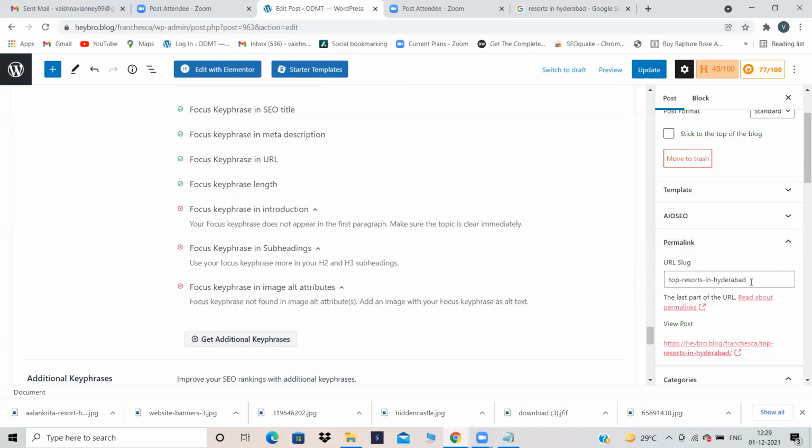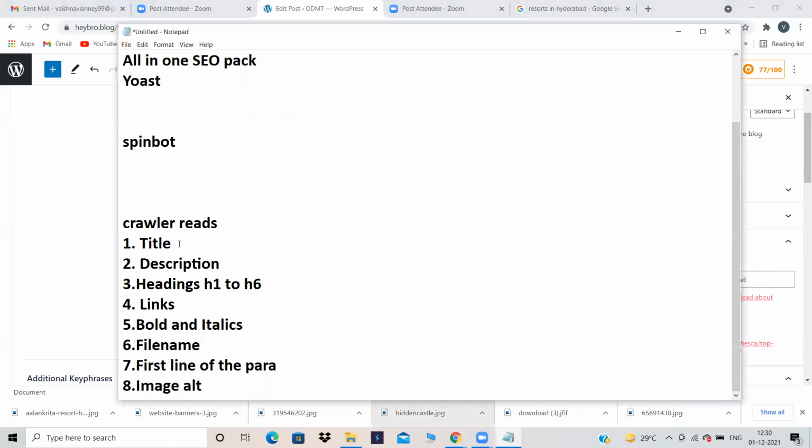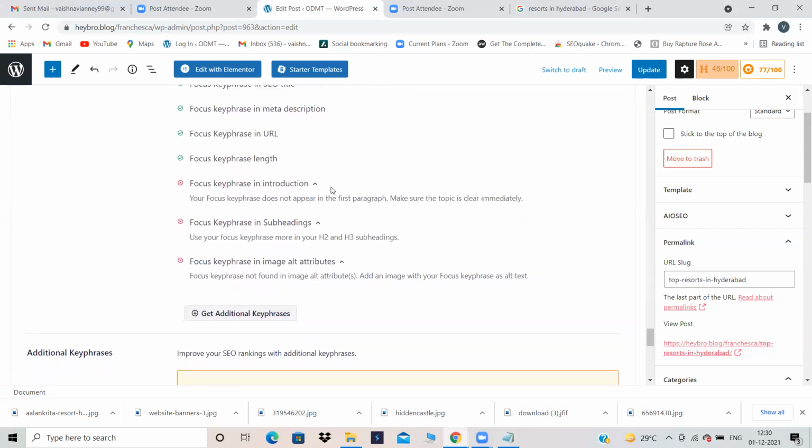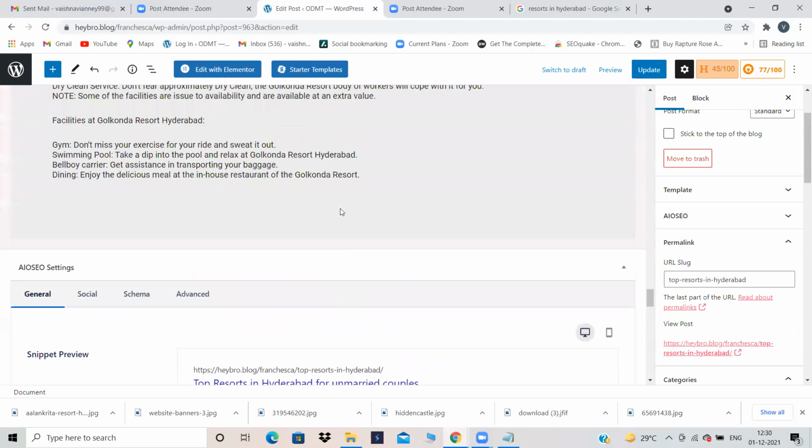That means my file name is done, my title is done, my meta description is done. So the three things are done, right? Title, description, file name. Now we will see what other things we have to do. Focus key phrase in introduction. That means in the introduction of your blog, you haven't used your focus key phrase. So what you have to do is use your focus key phrase in the introduction.